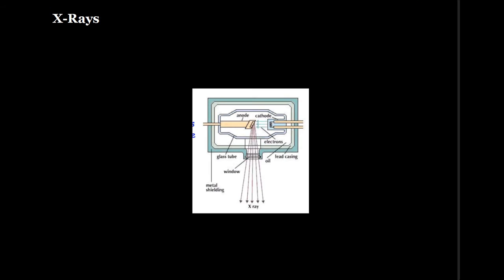Next are X-rays. X-rays are very high frequency waves and carry a lot of energy. They will pass through most substances, and this makes them useful in medicine and industry to see inside things.